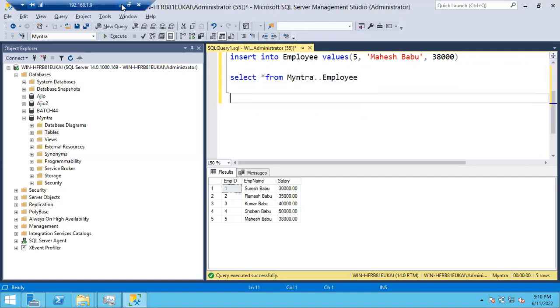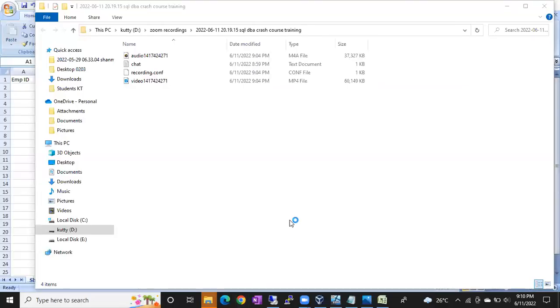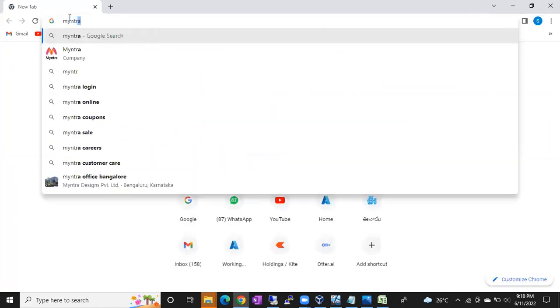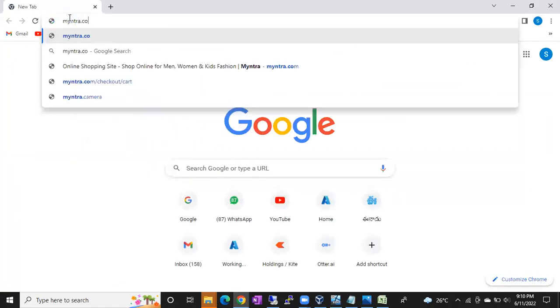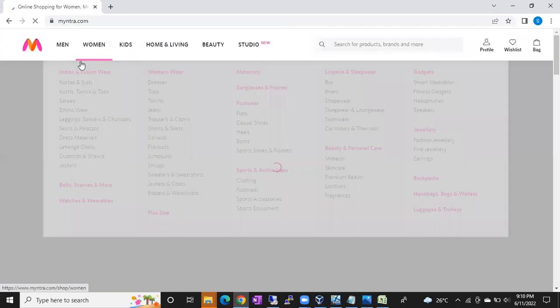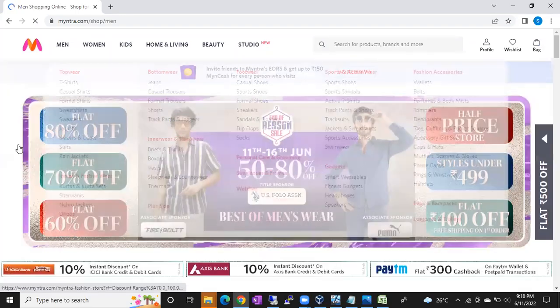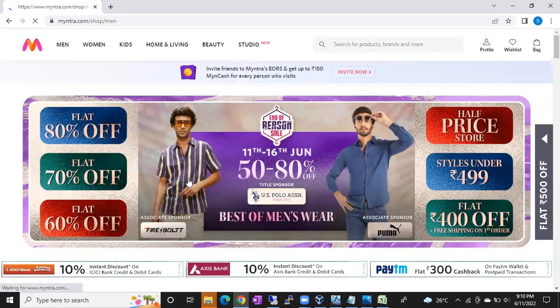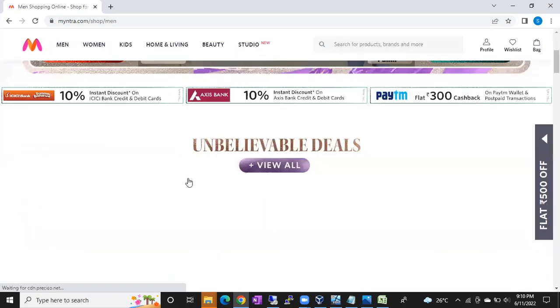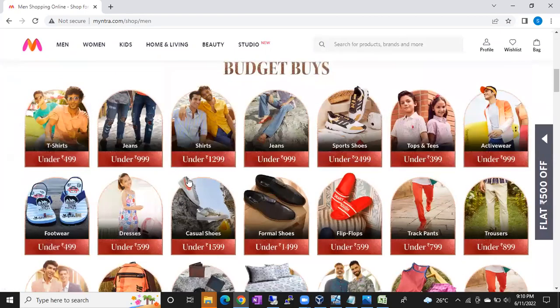Let me give you one example. We can go with any example, guys. Let me go with Myntra. Don't think I'm a brand ambassador of Myntra. I'm not promoting Myntra. I want to show you one example. Let's go with men, and let's go with some shirts. So I'm browsing like this.